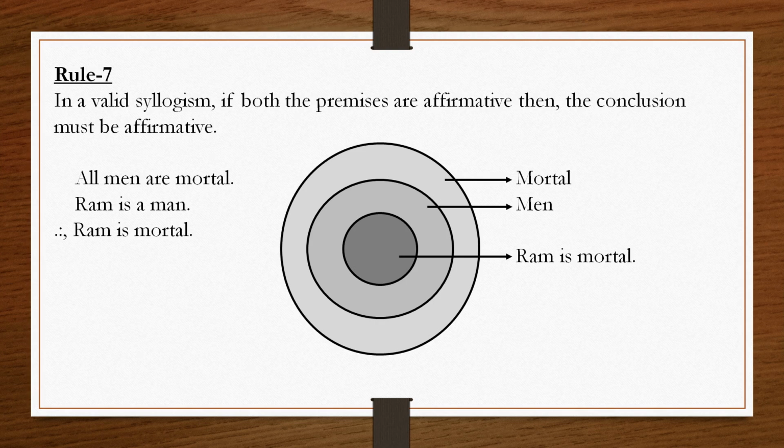Students, let us resume our discussion from general syllogistic rules. In the last class, we had discussed up to the 6th rule. So, today we will discuss the 7th rule. Now, the 7th rule says that in a valid syllogism, if both the premises are affirmative, then the conclusion must be affirmative.